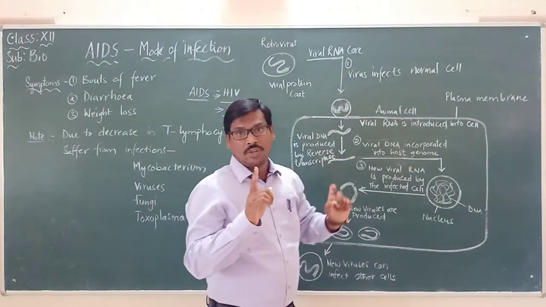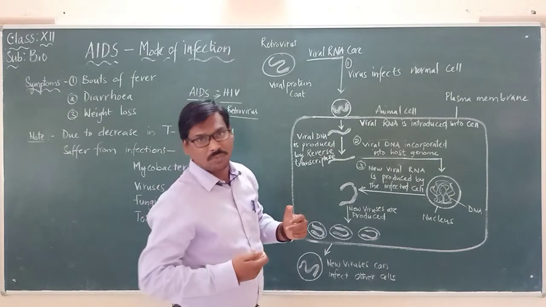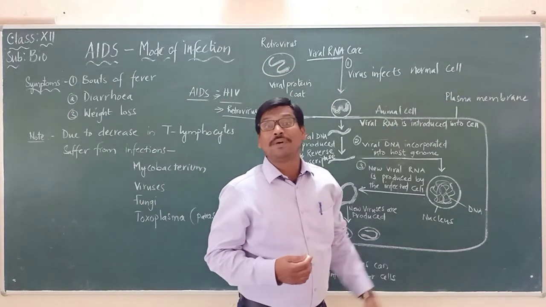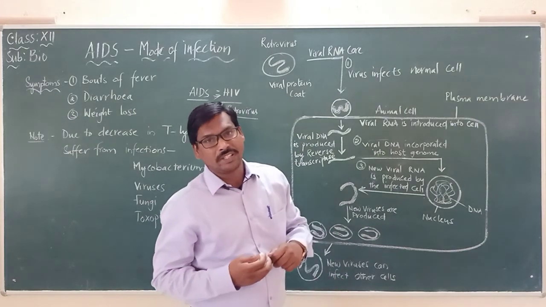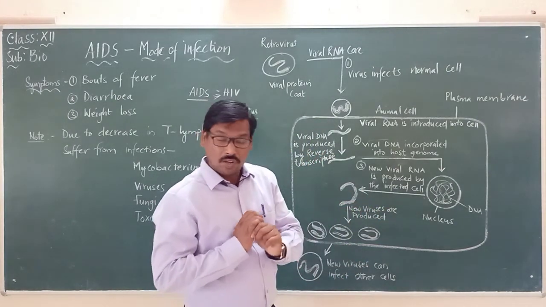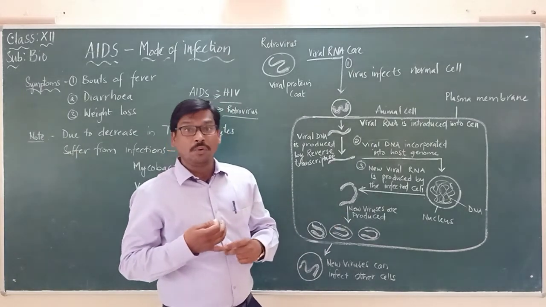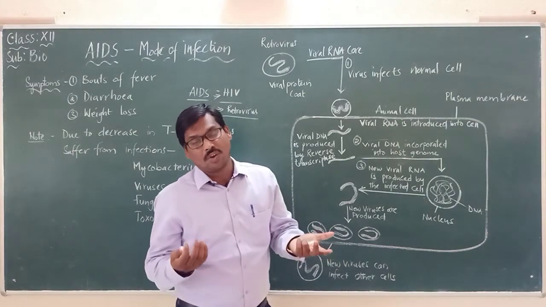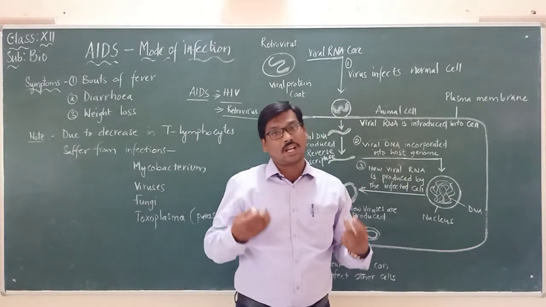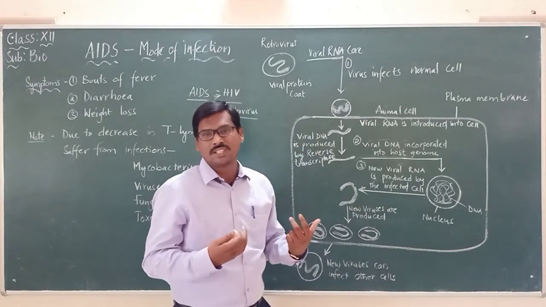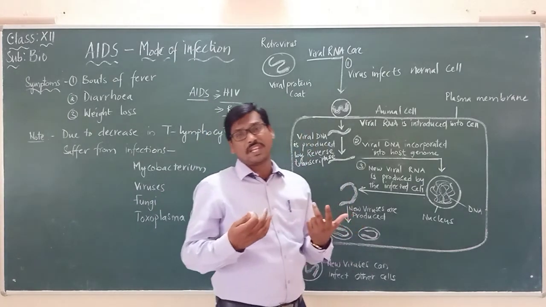Now first, how it attacks, step by step we are going to see now. This retrovirus infects the normal cells. Normal cells means healthy cells. Now the question here is, which cells? There are different cells in our body: brain cells, muscle cells, skin cells, bone cells, different types of cells.